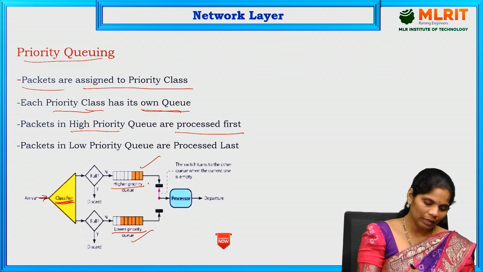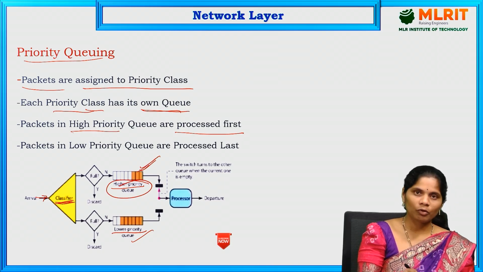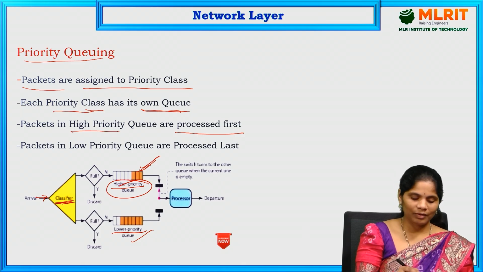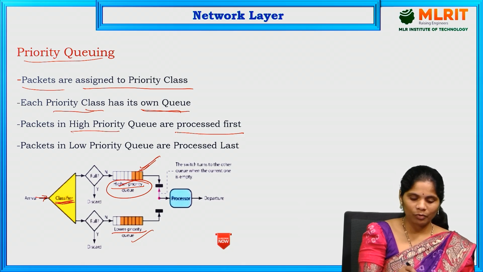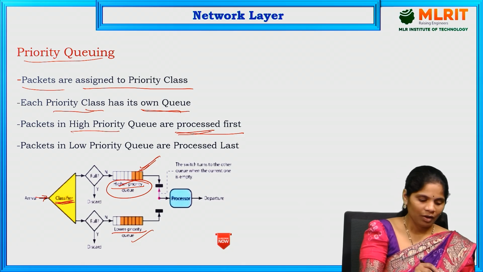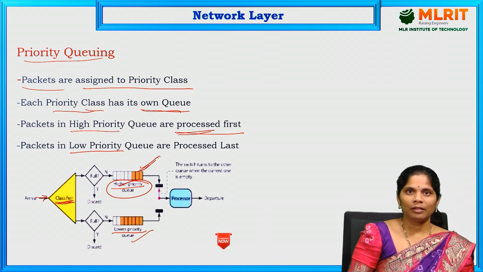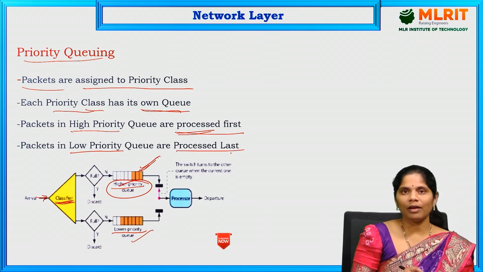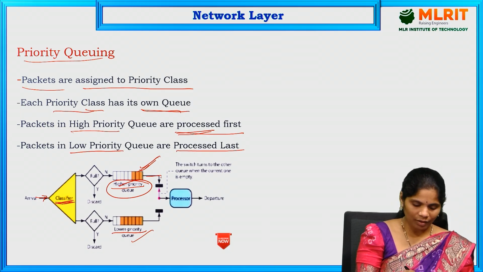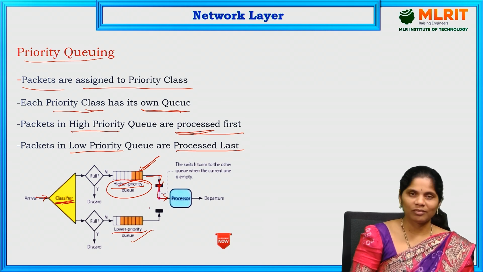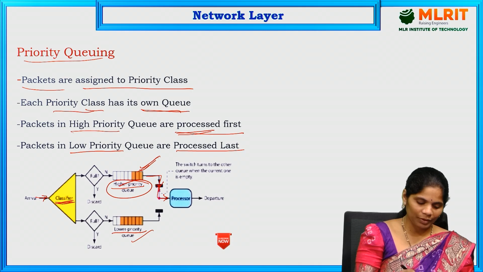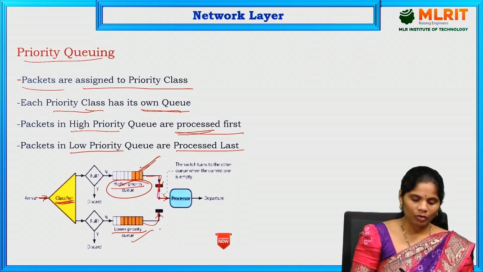Whoever is in the high priority queue, those packets are going to be executed first. They reach the destination and are processed first, and whatever has low priority is going to be processed last. Whatever packets are in the high priority queue, you have to process first. If all of those are completed, then only the lowest priority is going to be processed.